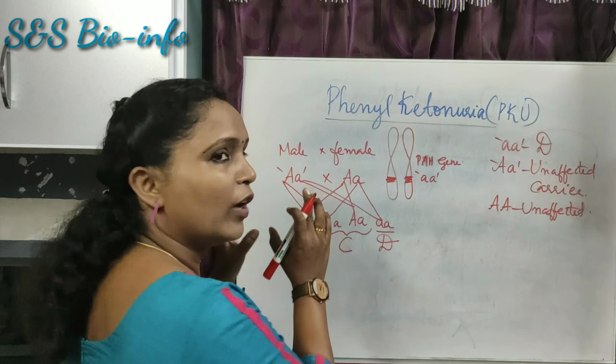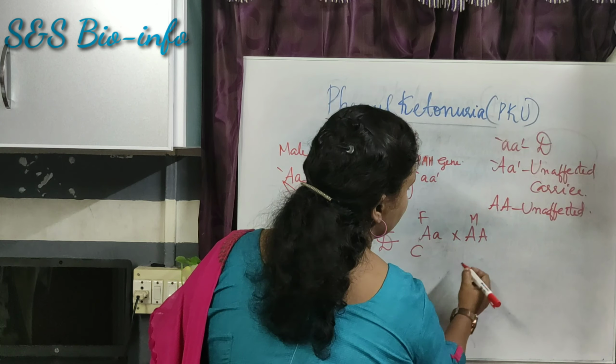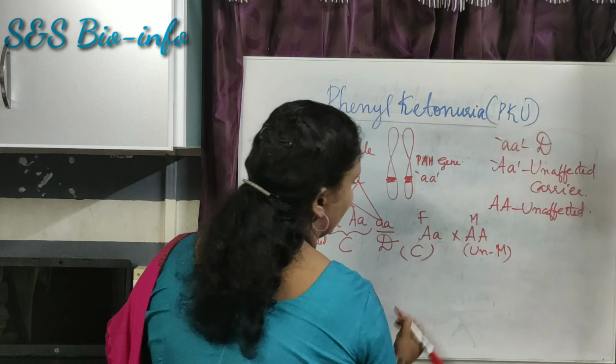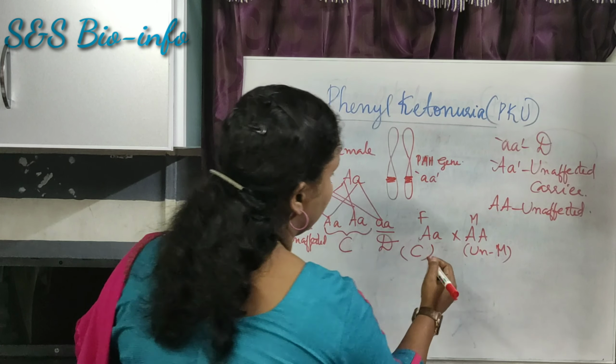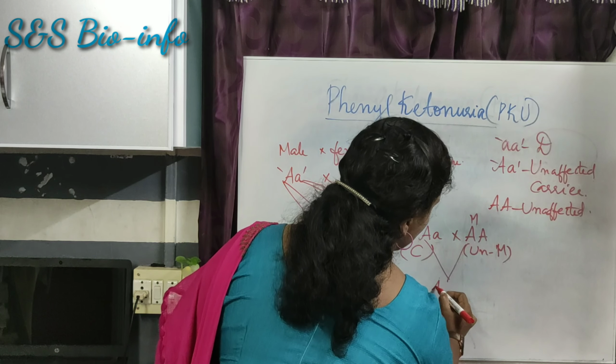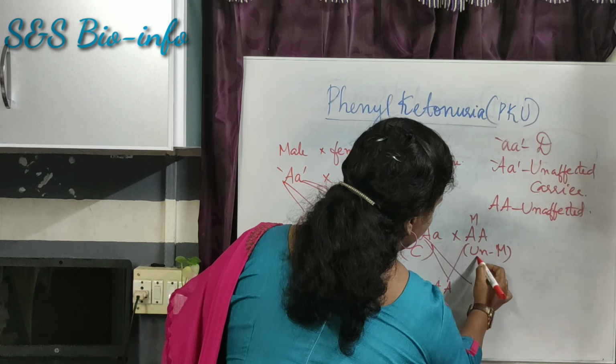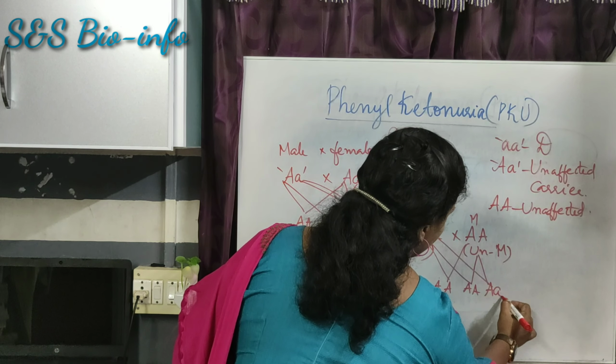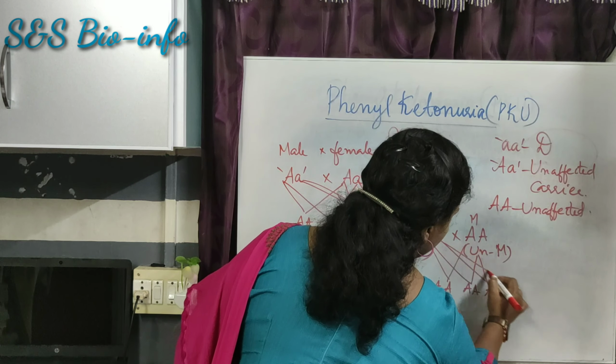Let's consider another cross. A carrier father with an unaffected mother. Father, mother. What are the possible genotypes here? Homozygous dominant AA, again homozygous dominant AA, heterozygous dominant Aa, heterozygous dominant Aa.